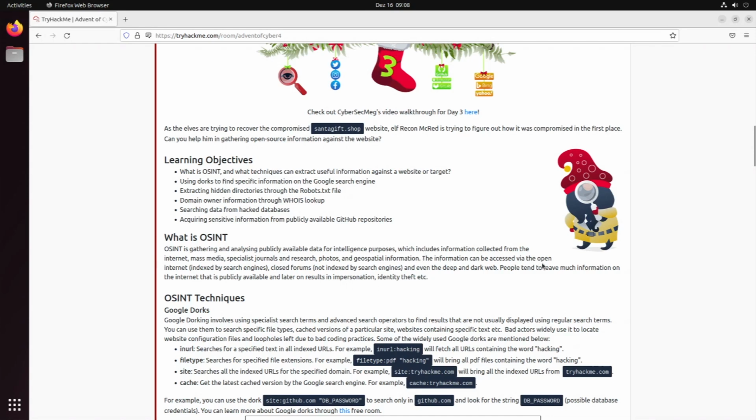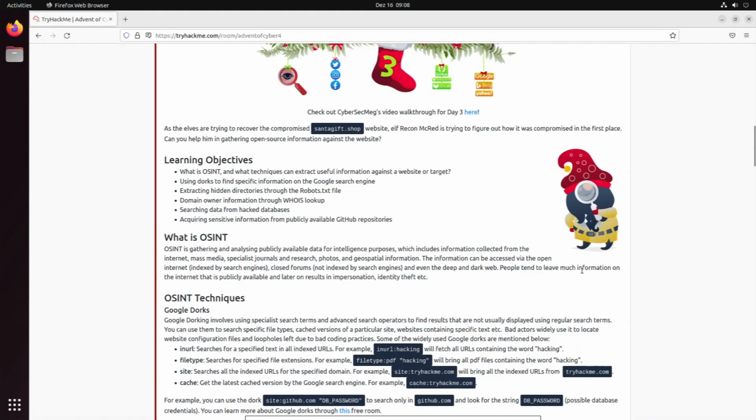And this information then can be accessed over the internet, so with search engines. This is dorking, for instance, closed forums, and even the dark and deep web. So we're not gonna dive into the dark and deep web here, I think, but this would also be a cool idea for a video later on.